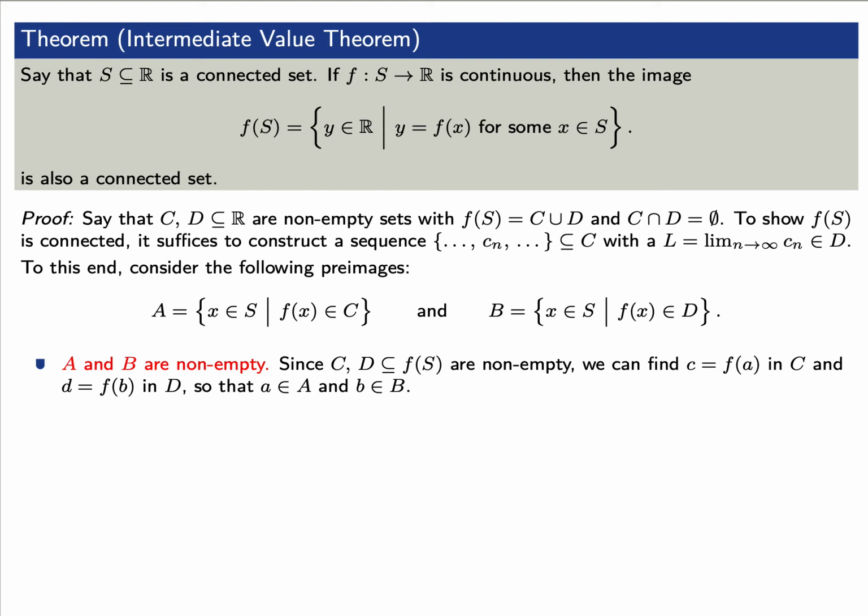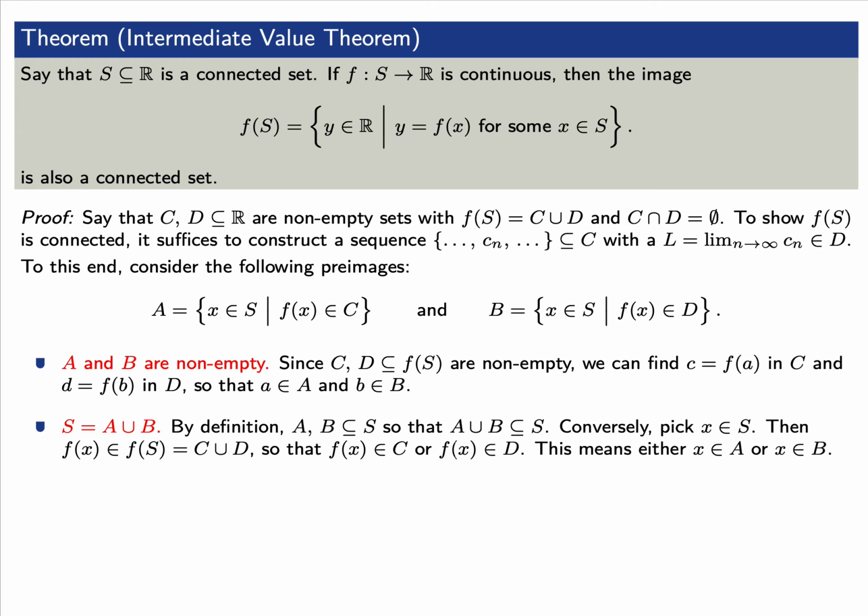Indeed, capital C and capital D are non-empty, so this means that we can find a lowercase a such that c equals f of a is an element of capital C, and we can find an element lowercase b such that d equals f of b is an element of capital D. But of course, these elements lowercase a and lowercase b, by definition, must be in the sets capital A and capital B.